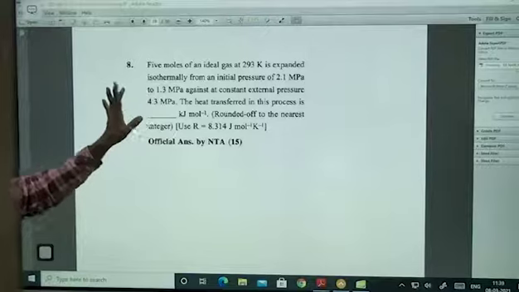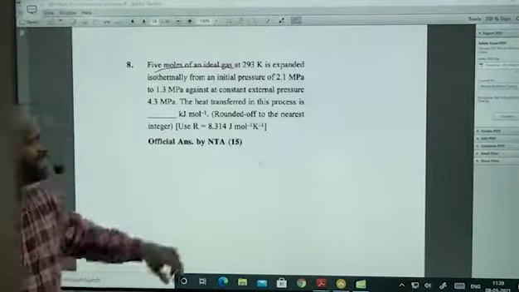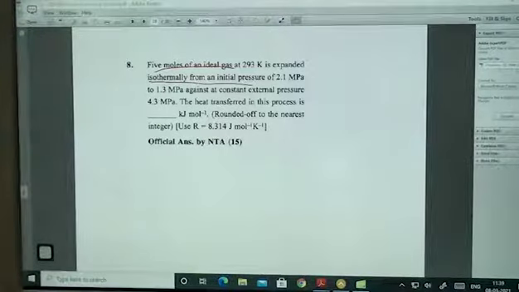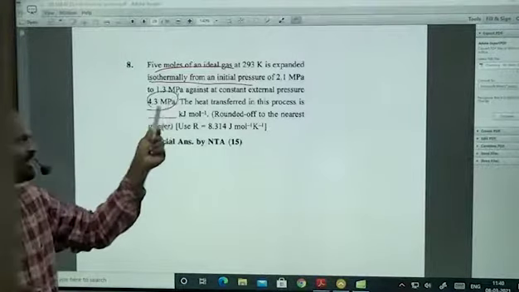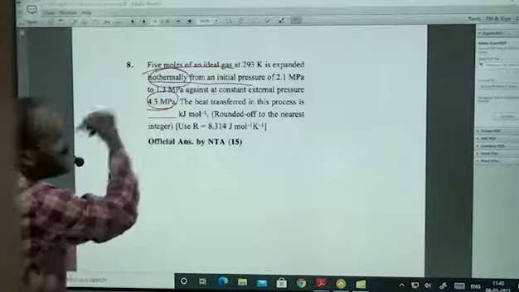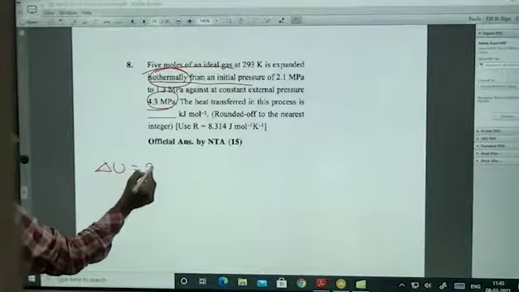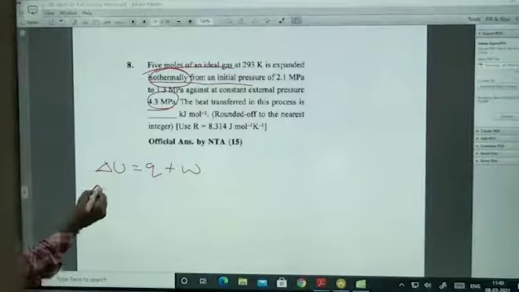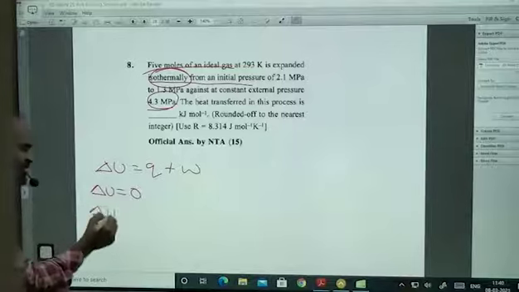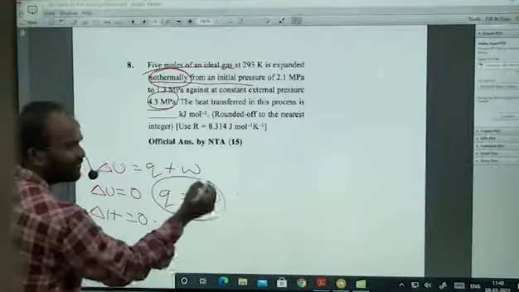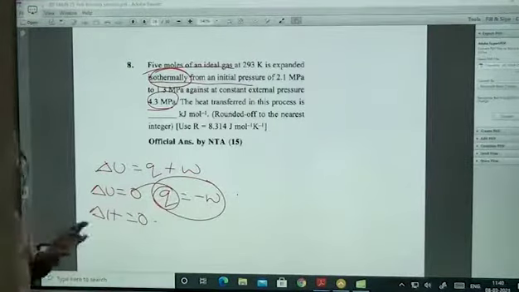Next one: 5 moles of an ideal gas at 293 Kelvin is expanded isothermally from an initial pressure of 2.1 megapascal to 1.3 megapascal at a constant external pressure of 4.3 megapascal. The heat transferred in this process is? It is expanded isothermally. Delta U is equal to Q plus W. Isothermal process, delta T is 0. If delta T is 0, delta U is 0 and delta H is 0. Now Q is equal to minus W. If you want to calculate heat, you must calculate work.